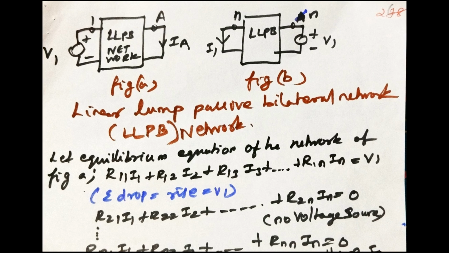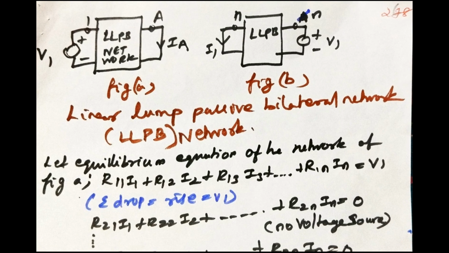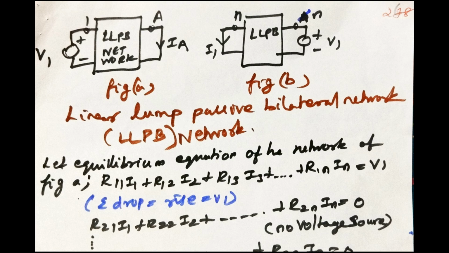Linear lumped passive bilateral network, LLB network. Let the equilibrium equation of the network of figure A and figure B be as shown in the notes. From this network we find the equation R11 I1 plus R12 I2 plus R13 I3 plus etc. plus R1n In is equal to V1. Sigma drop is equal to rise is equal to V1.